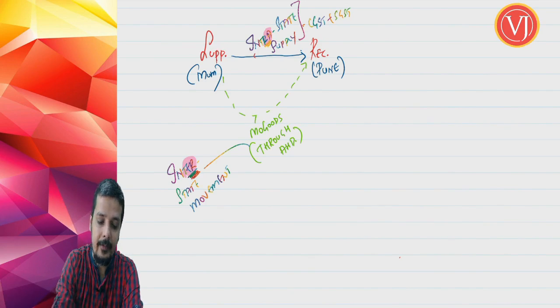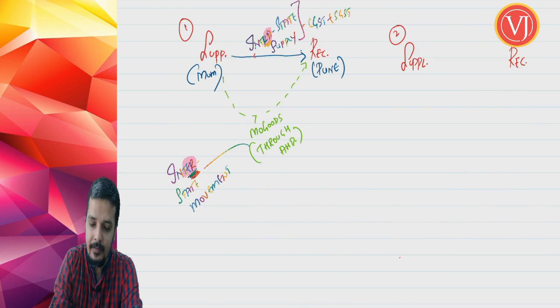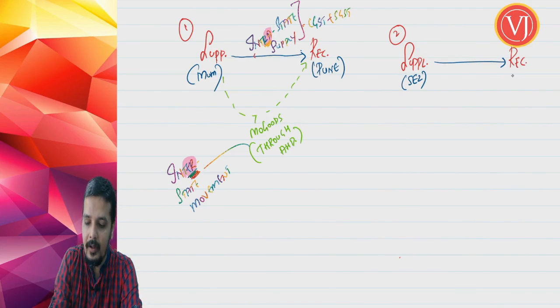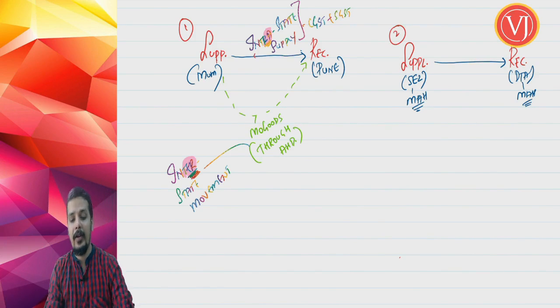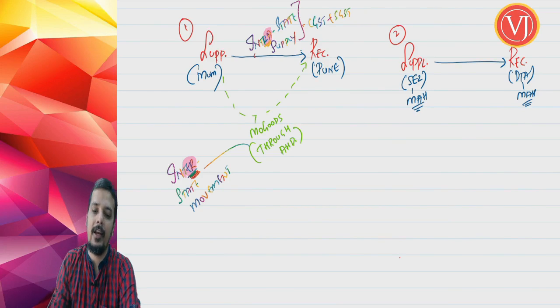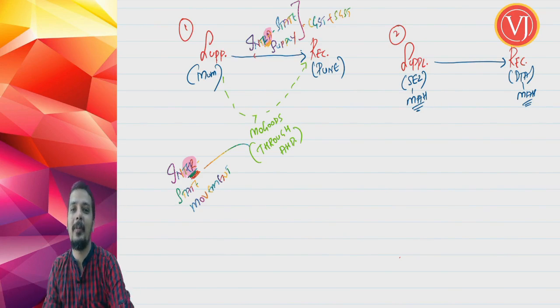Now, let us take the second case of the same example. The supplier is in a special economic zone and the recipient is in a domestic tariff area. Both are in the state of Maharashtra. Now friends, if I say SEZ to DTA or DTA to SEZ, immediately you will tell me, from the special economic zone, we know that it is interstate supply, correct?